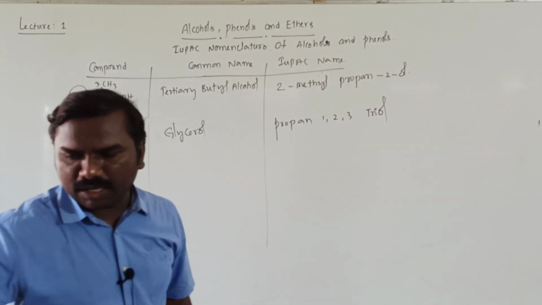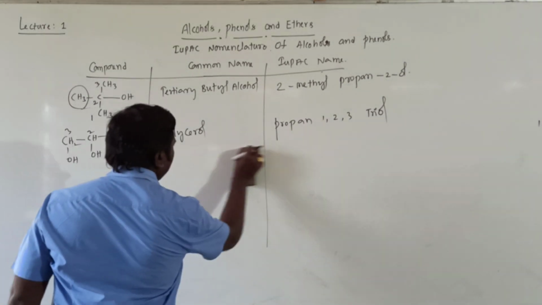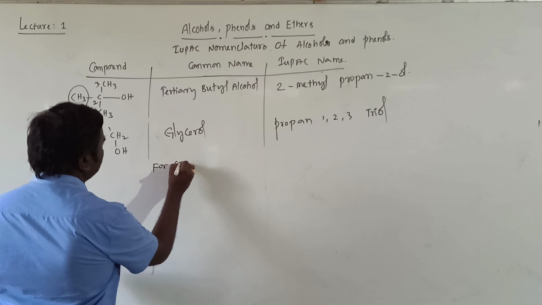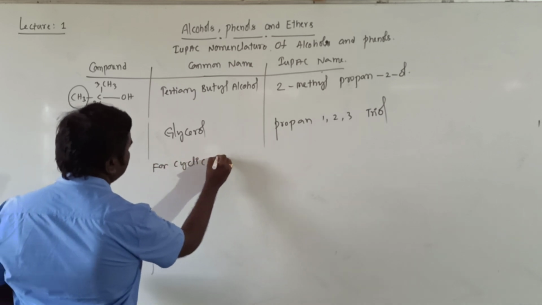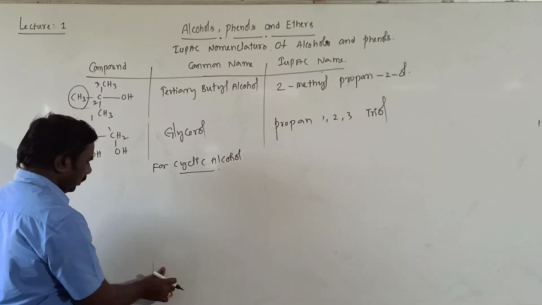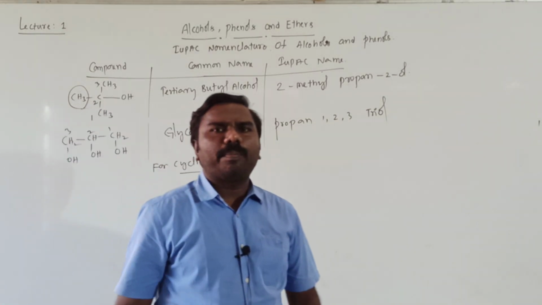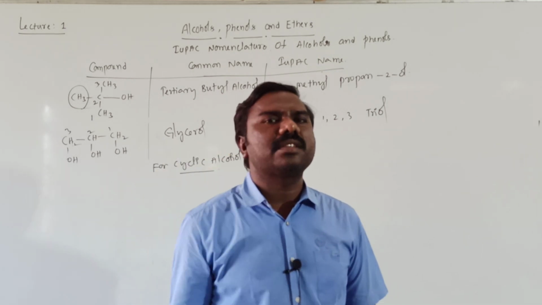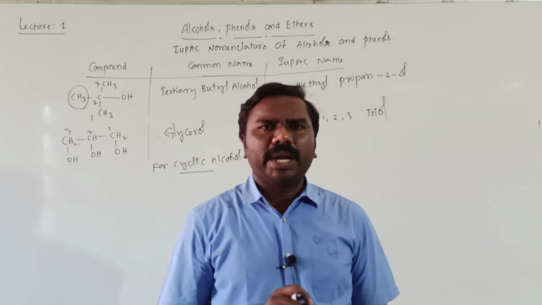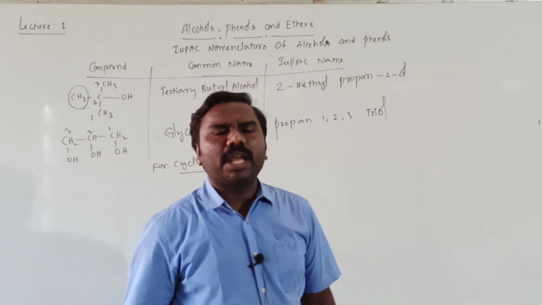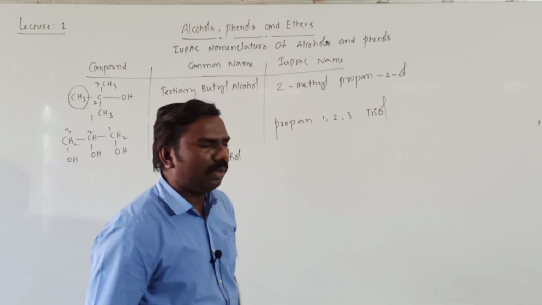Now how to give the names for cyclic alcohols? Right. For cyclic alcohols, cyclopentane is there. The last letter E is replaced by OL. Cyclopentane is converted into cyclopentanol. Cyclobutane is converted into cyclobutanol.